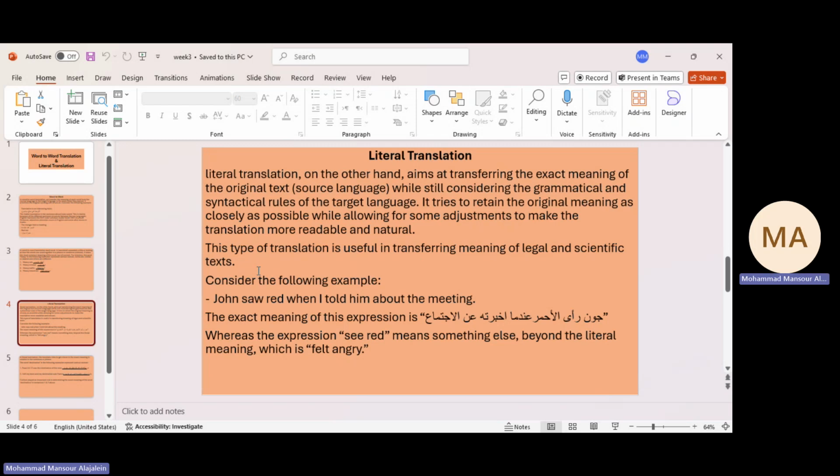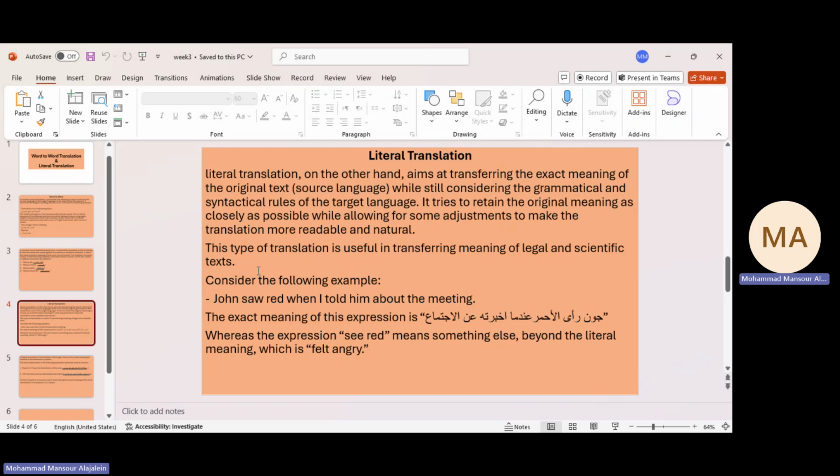Have this example: John saw red when I told him about the meeting. If we come to the literal translation here, we say the exact meaning of this expression, John رأى أحمر, عندما أخبرته عن اجتماع.